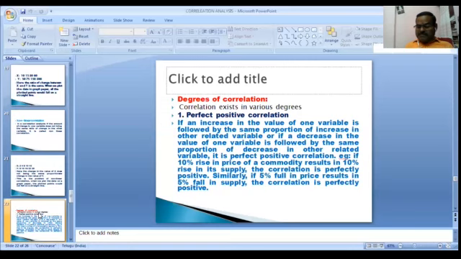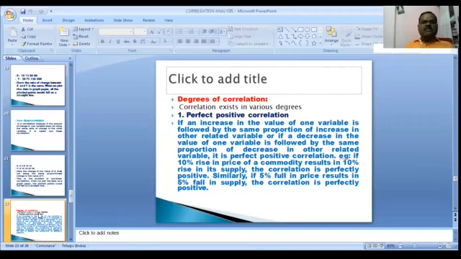Testing the significance of the degree of correlation observed through the various tests of significance. Finding the cause and effect relationship between the variables under study through careful, reasonable interpretation. These are the problems of correlation. Now we discuss degrees of correlation.